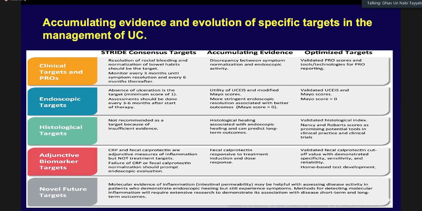And this is a very good proposed algorithm, again by the American College of Gastroenterology, that we need to give importance to the clinical targets, and then endoscopic targets, then histological targets, adjunctive biomarker targets. In this regard, I shall emphasize fecal calprotectin, although it is still very, very expensive in our society. One test costs roughly about 5,000, and we get the result after 48 weeks.